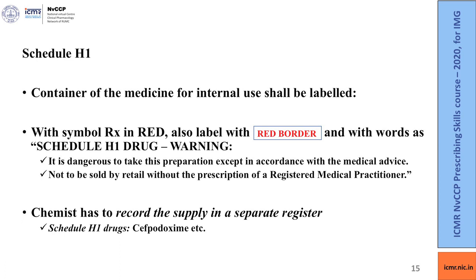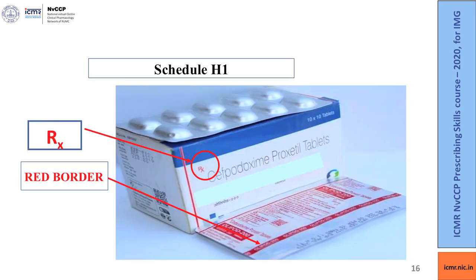Second, not to be sold by retail without the prescription of a registered medical practitioner. The chemist has to record the supply of Schedule H1 drugs in a separate register. Examples of Schedule H1 drugs are alprazolam, cefpodoxime, codeine, etc. Here is the picture showing a Schedule H1 drug, and you can appreciate the Rx written in red and the red border in the strip of the medicine.